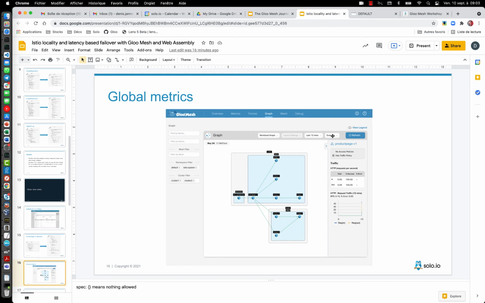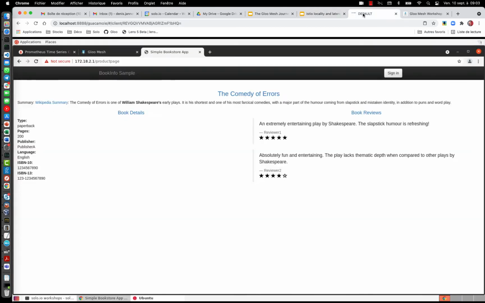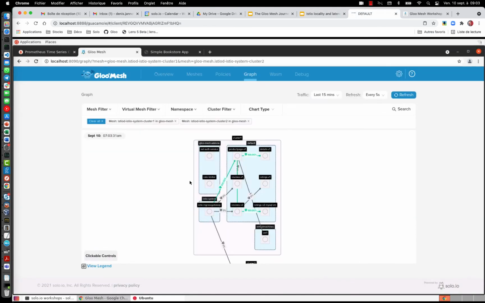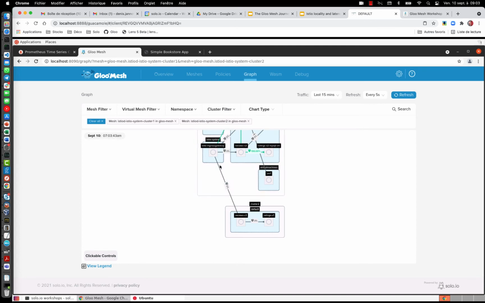Because if you say I want to, I don't know, compare the latency between different clusters to decide where to send the request, for example, then you would need to go to multiple Prometheus instances. But here we have everything consolidated in one place, and you can see it here. Basically, you see, based on what I did before, we can see some traffic from the gateway to the product page, from the product page to v1 and v2 of reviews, and even going to the other cluster, right?